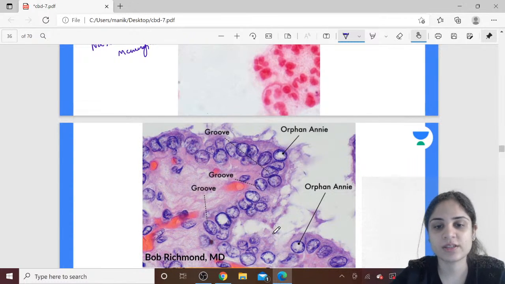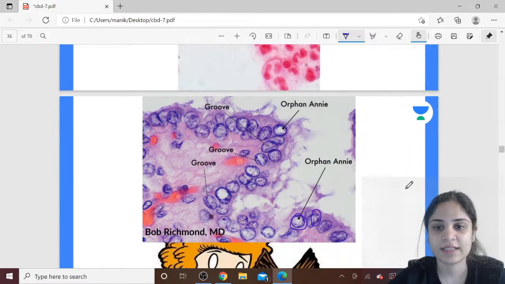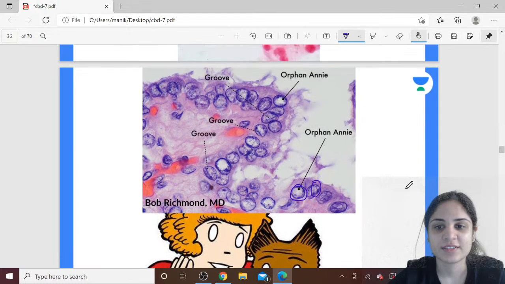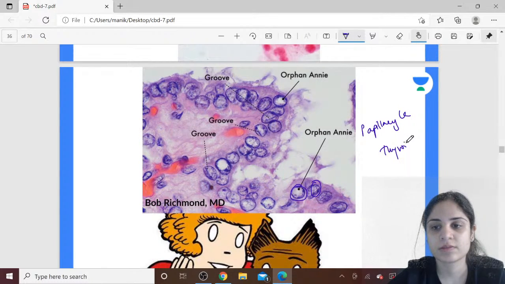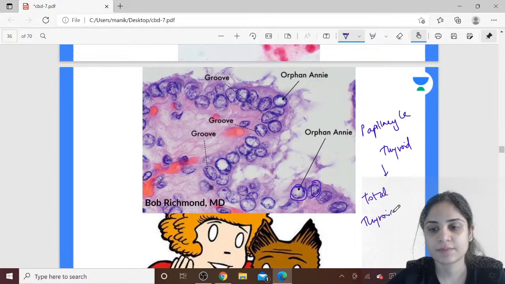Yes, no, these are not. Okay, so you can see the Orphan Annie nuclei over here. Okay, I didn't show you the entire picture. So Orphan Annie nuclei is seen in papillary carcinoma of thyroid, correct? What will be your treatment for this? Treatment for this will be thyroidectomy, correct? Okay.